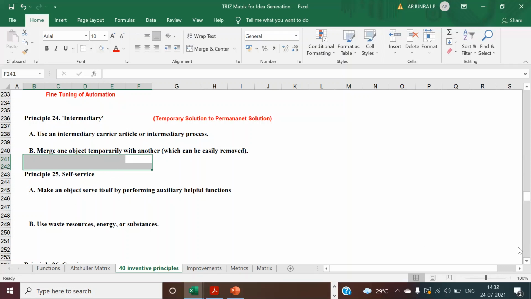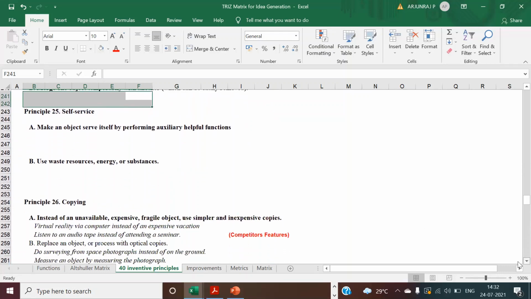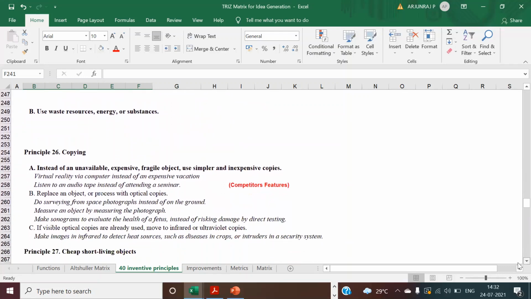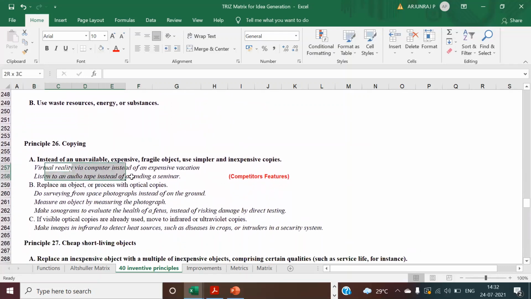Self-service, you have seen it. Copying is based on the competitor features. You can do the copy activity, to see how they are doing.